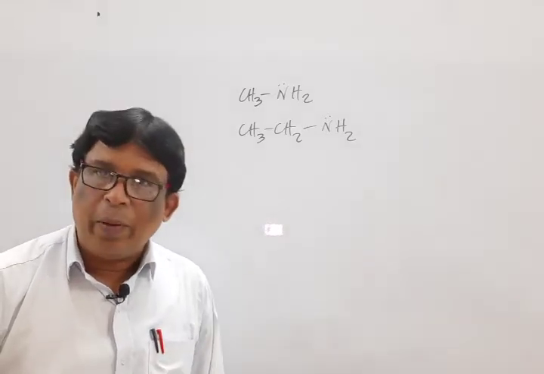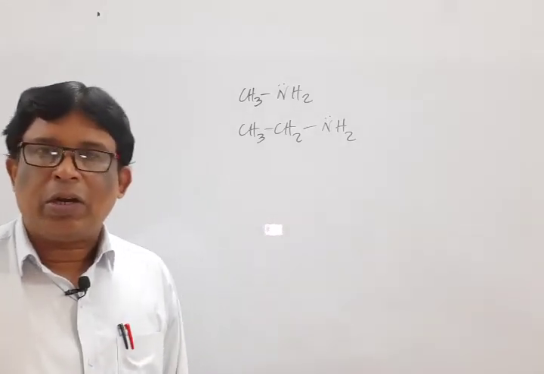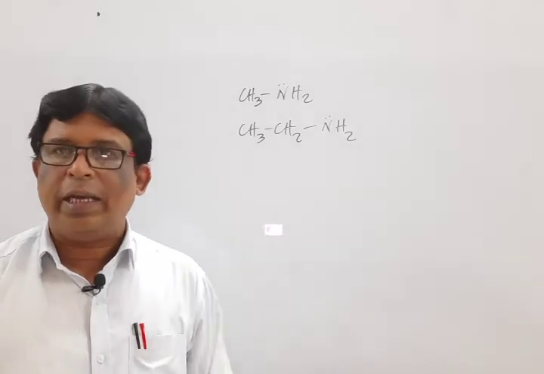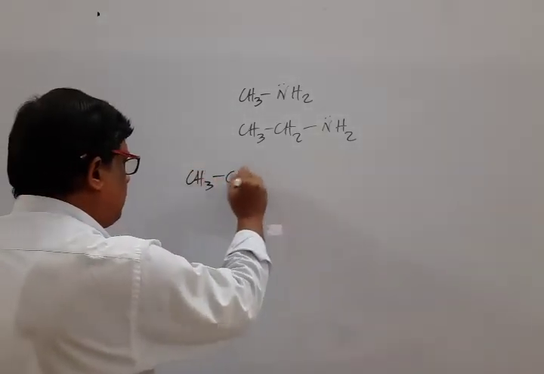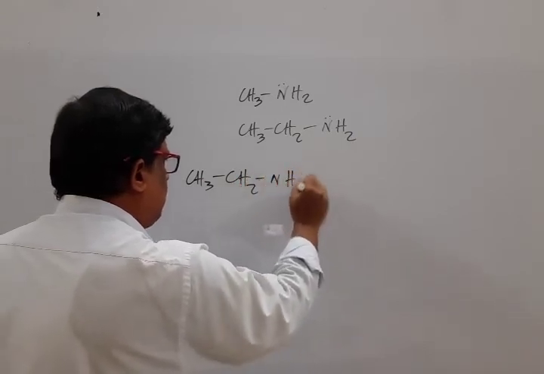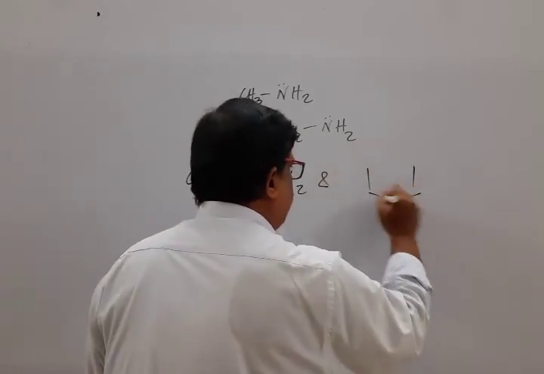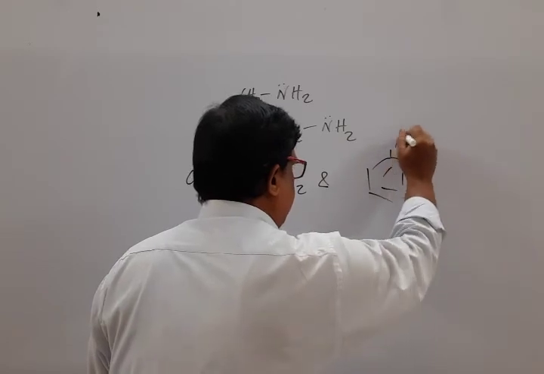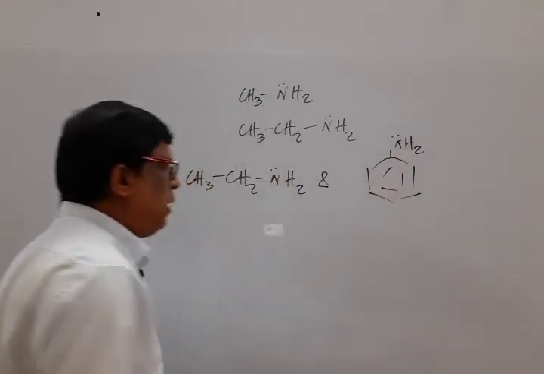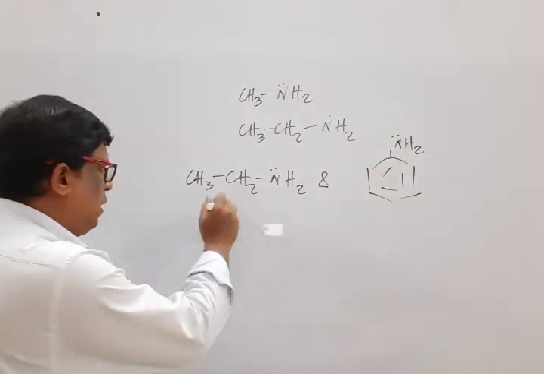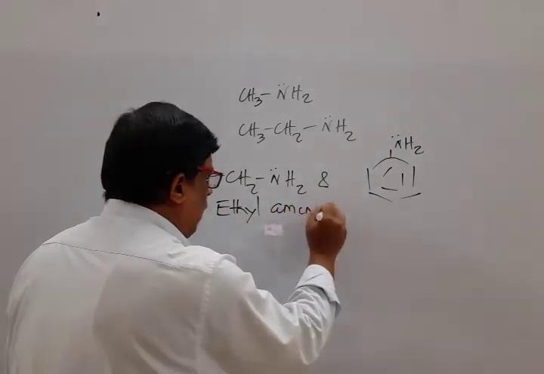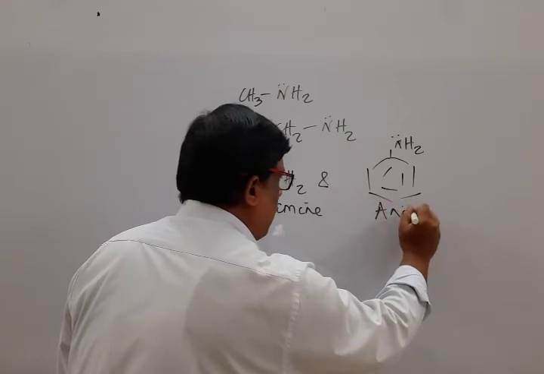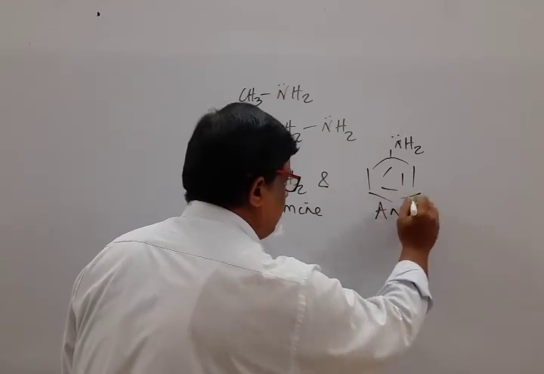So if we compare the basic nature of aliphatic amine with aromatic amine, for example ethylamine and aniline, that is C6H5NH2, aliphatic amine is ethylamine and aromatic amine is aniline.